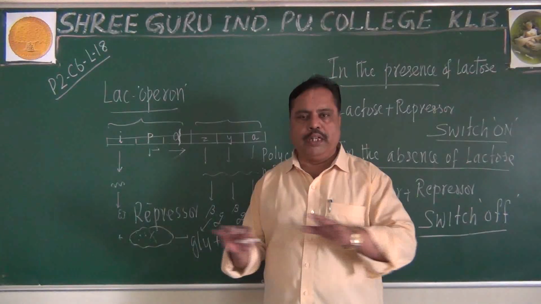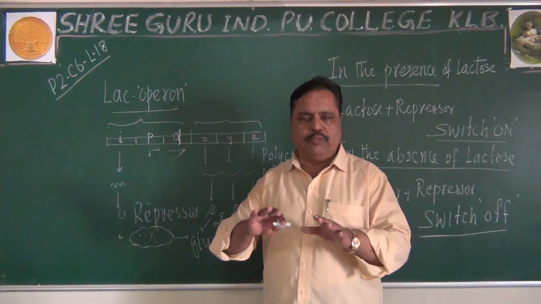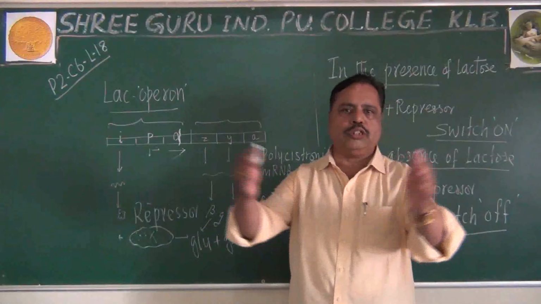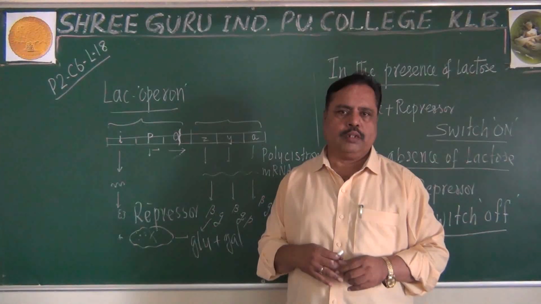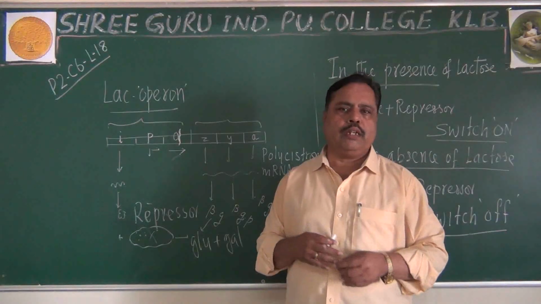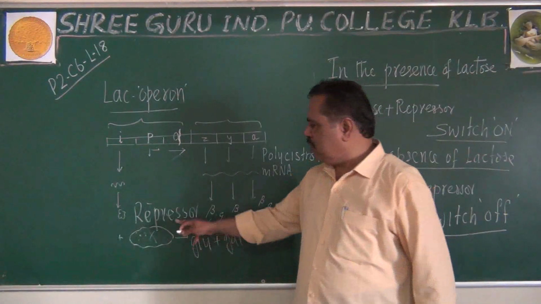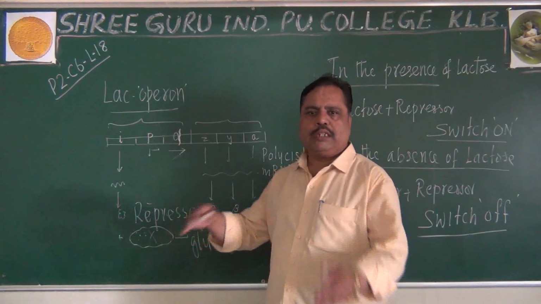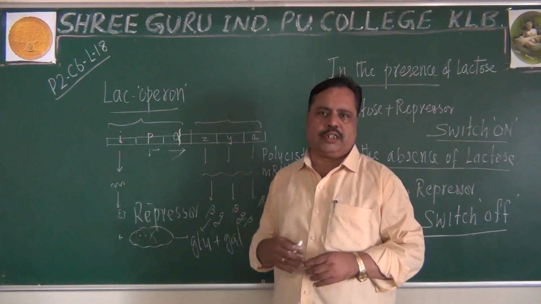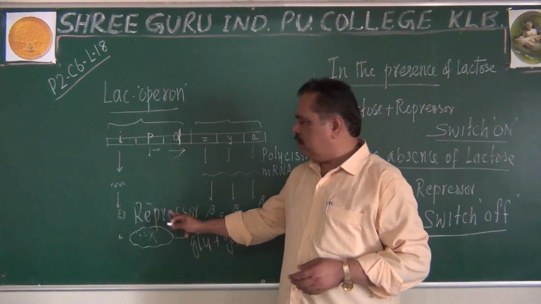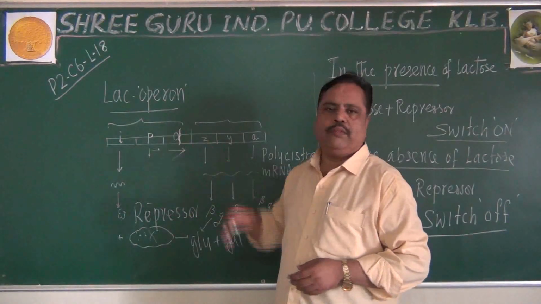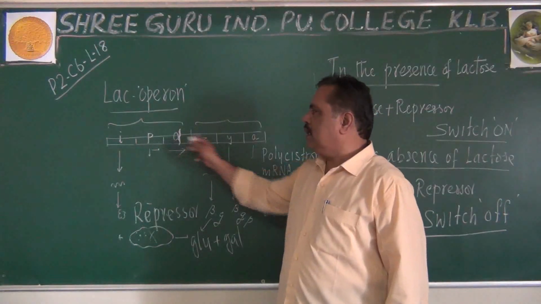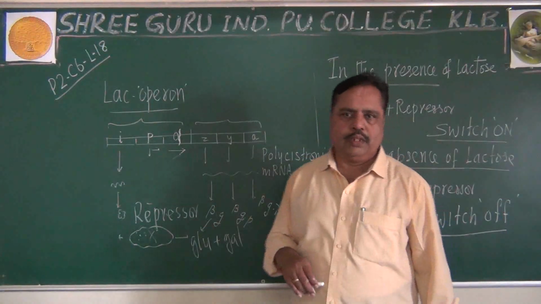Once you complete the process of hydrolysis of lactose into glucose and galactose, no more lactose will be available in the medium. Naturally, the repressor will not have any binding with lactose because all the lactose has been exhausted. Now what is the fate of the repressor? It has to go and bind with the operator, so it will bind and this process will be stopped.